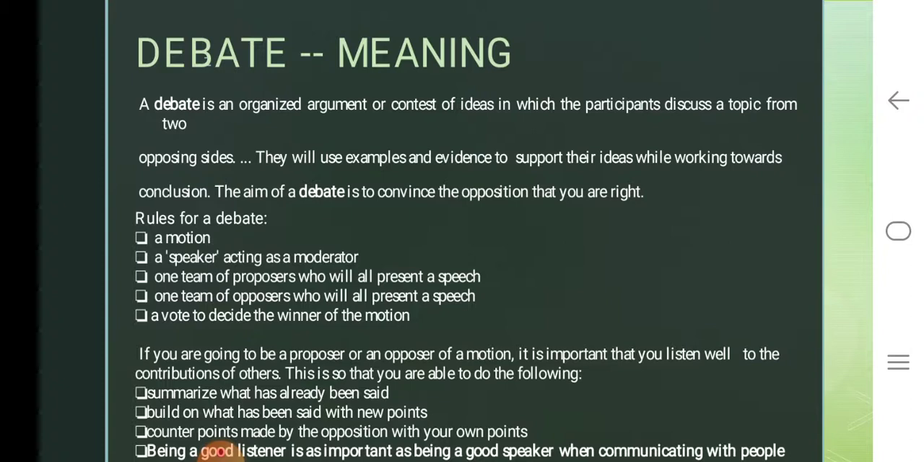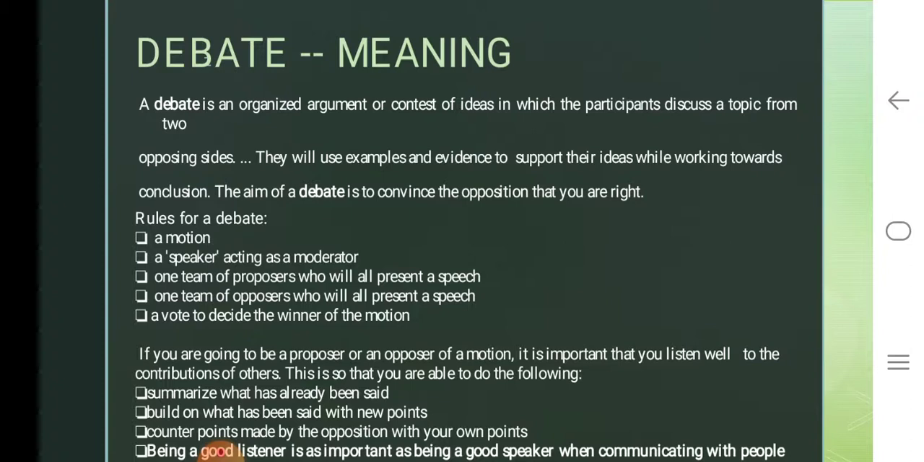Rules for the debate are a motion, that is a topic or a discussion. A speaker acting as a moderator. So when you're talking, especially for a debate, you need a neutral person who acts as a moderator. One team of proposers who will present a speech. So the first team who talks for the motion, they will present the speech. One team of oppositions who will also present a speech. So the opposition will talk about the same topic but against it.